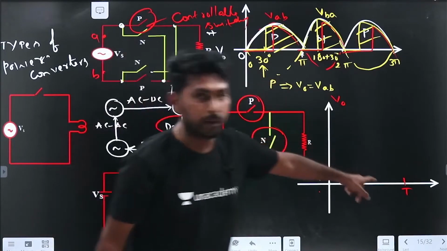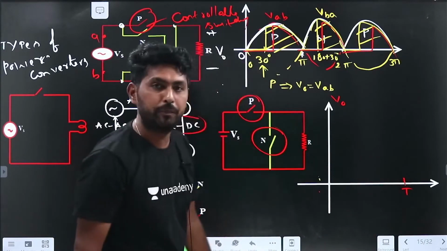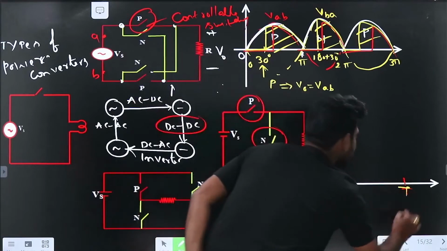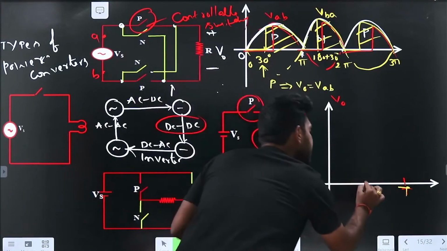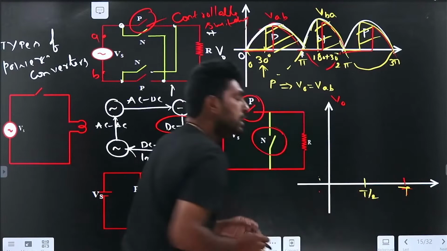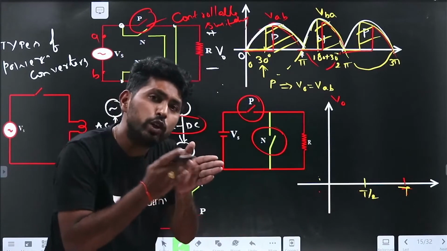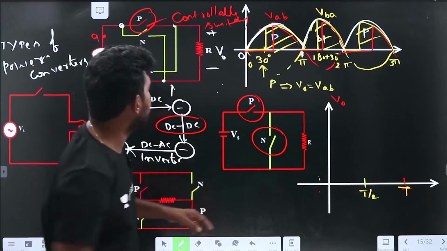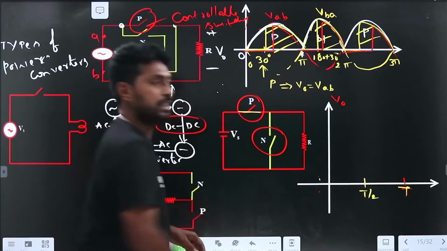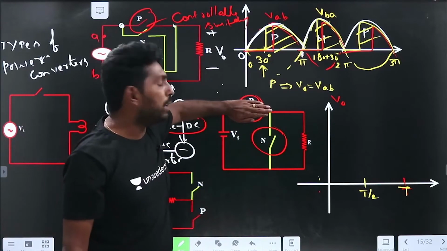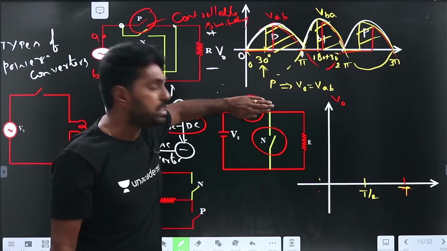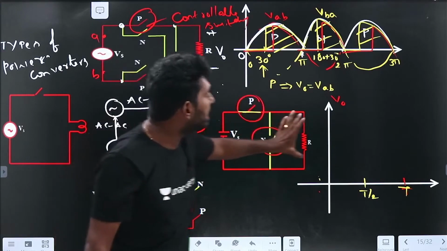Let me take half of the time as T by 2. From 0 to T by 2, if I close the P switch, what happens? The input voltage is equal to the output voltage.